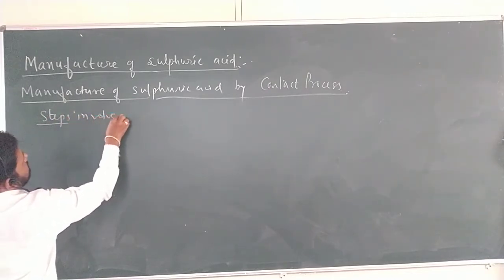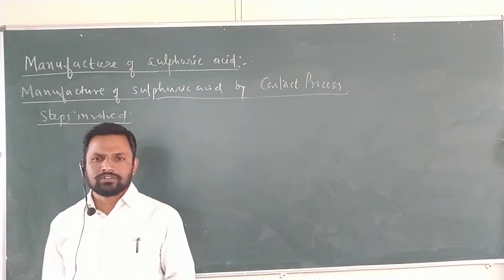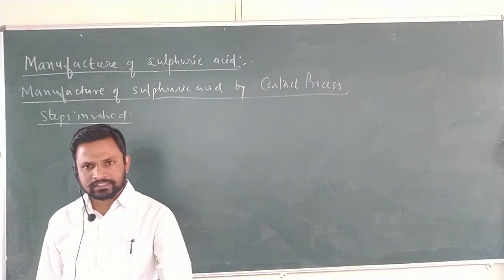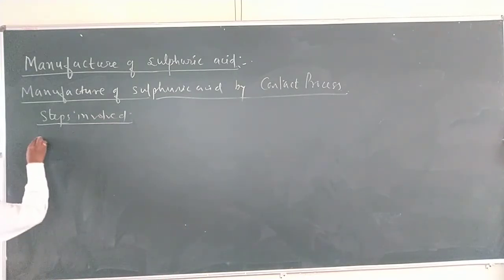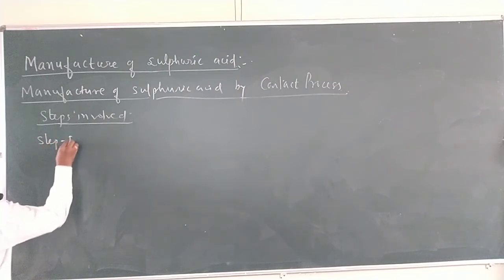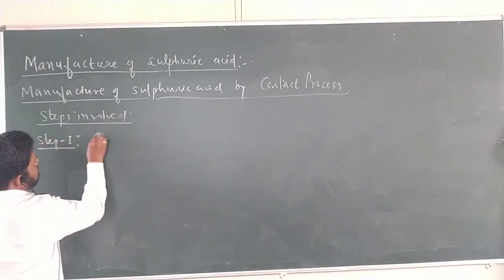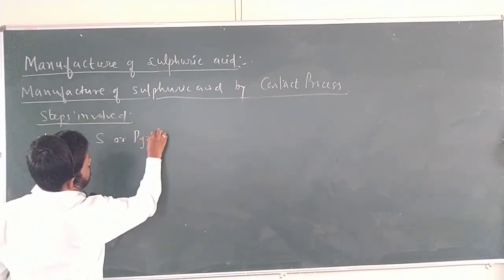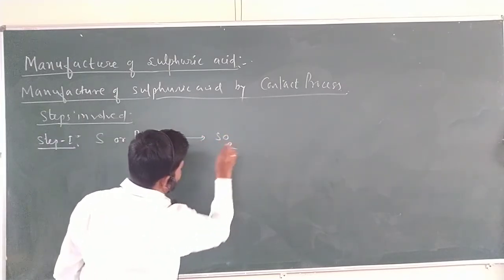Very simple. As already discussed in the principle, sulfur or sulfur pyrites convert into sulfur dioxide, that is step 1. What is step 1? Sulfur or sulfur pyrites convert into sulfur dioxide.